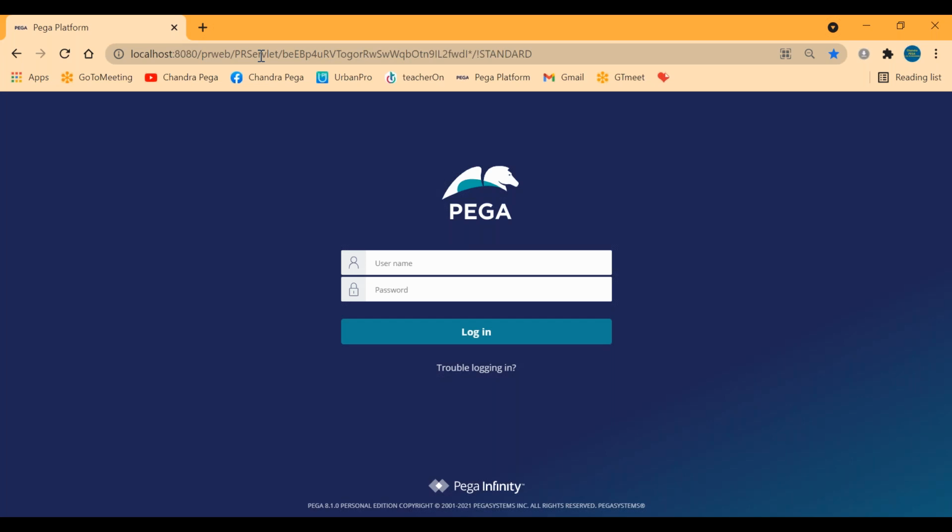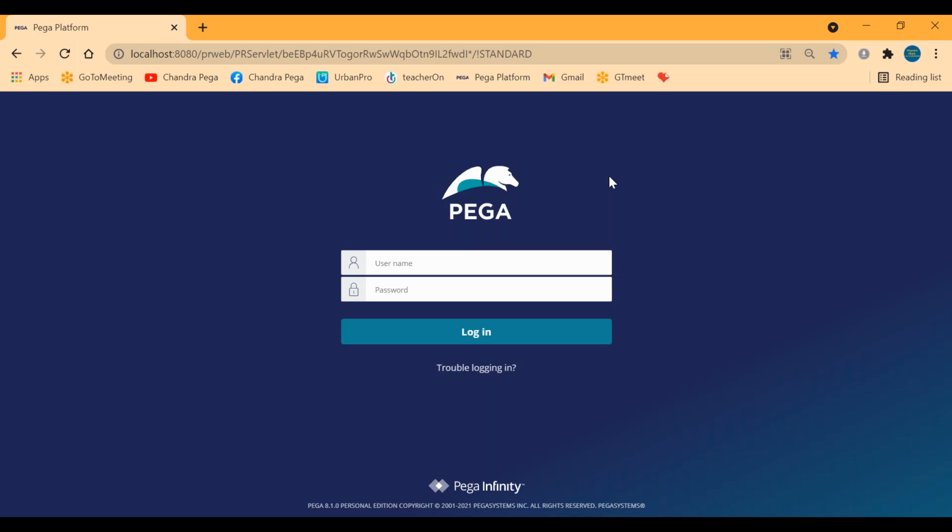The server team will be checking; as a Pega developer, we need not worry about these URLs. They will just provide the URL, and once you launch it, you will be given this page. Once you join, you will be given an operator ID. Operator ID means just like a login. Each and every person will be given one operator ID and a password.